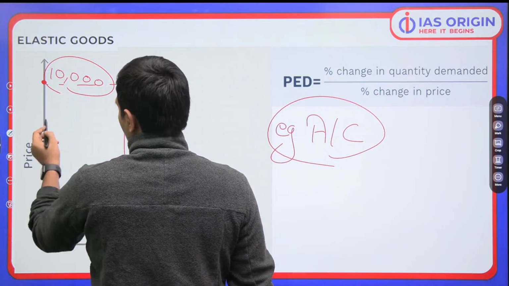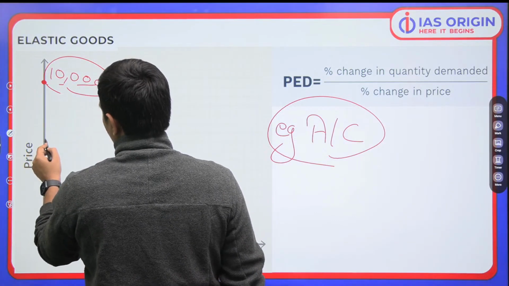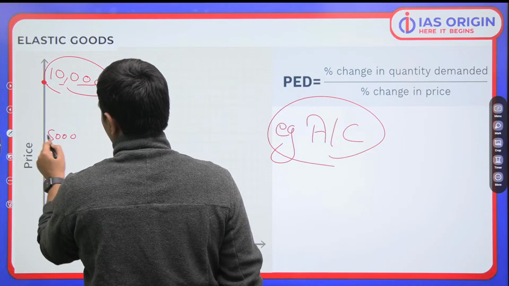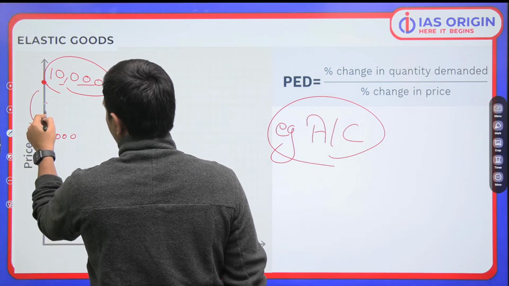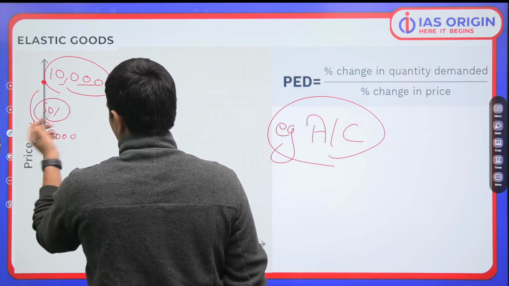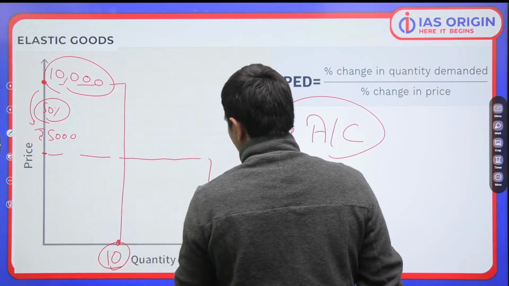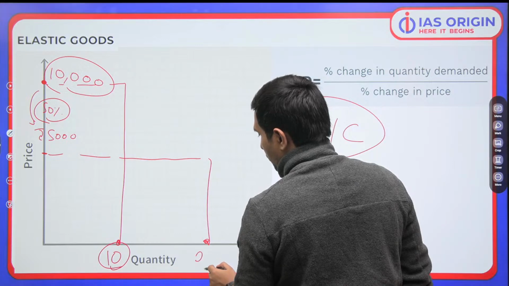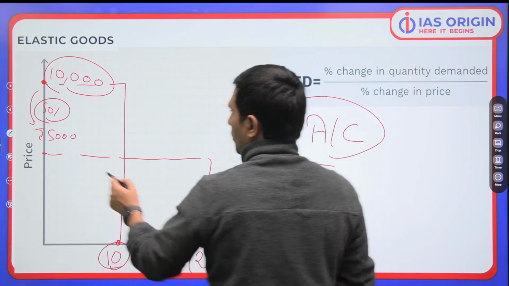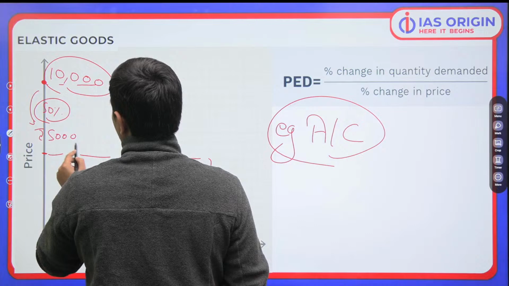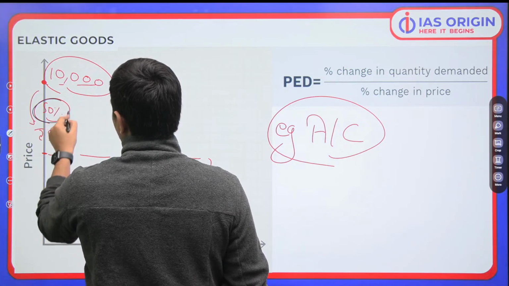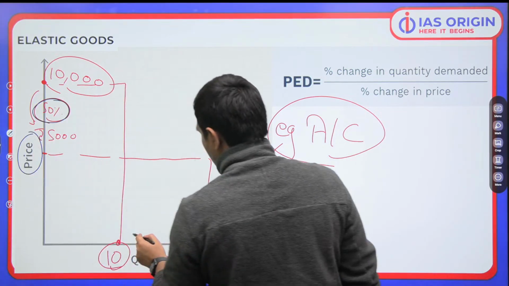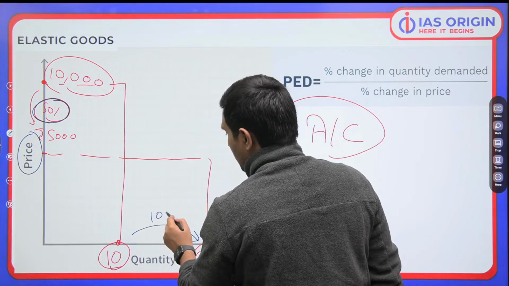When the price becomes 5,000 rupees, that is a 50% drop in price, how many ACs are demanded? We are seeing the demand is there for 20 ACs. That simply means that 50% is the drop in price, but the increase in the quantity demanded is 100%.